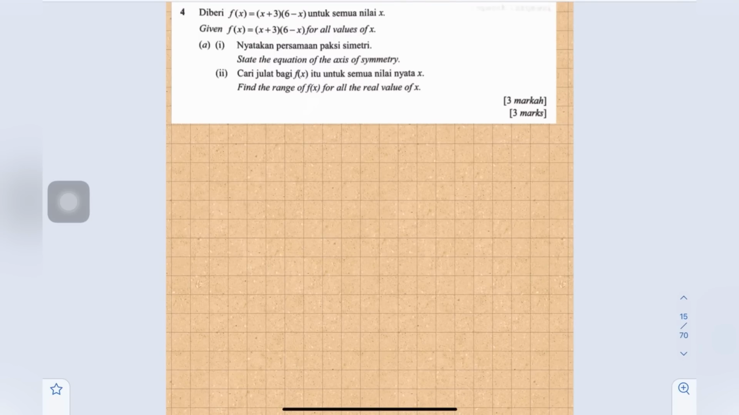Number 4, given f(x) equals (x plus 3)(6 minus x) for all values of x. Roman 1, state the equation of the axis of symmetry. Okay, so now given f(x) equals (x plus 3)(6 minus x). Okay, so then to find the equation of the axis of symmetry, we need to sketch this graph first.